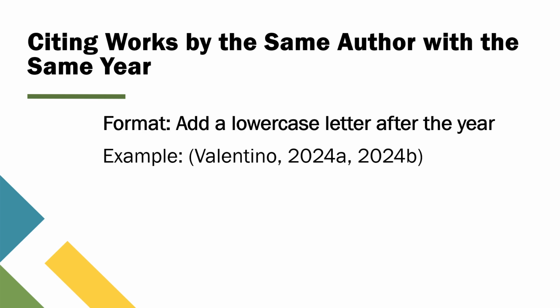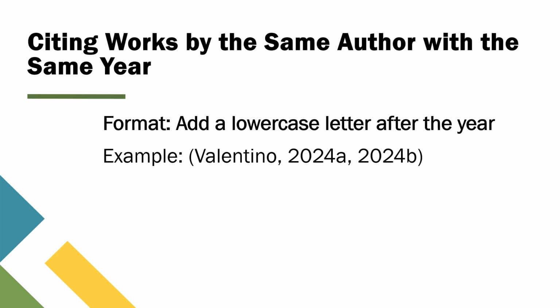Now, let's talk about what to do when you need to cite multiple works by the same author that were published in the same year. This can happen more than you think, especially with prolific authors who publish frequently on similar topics. In APA 7th edition, the trick to handling this situation is to add a lowercase letter after the year of publication.